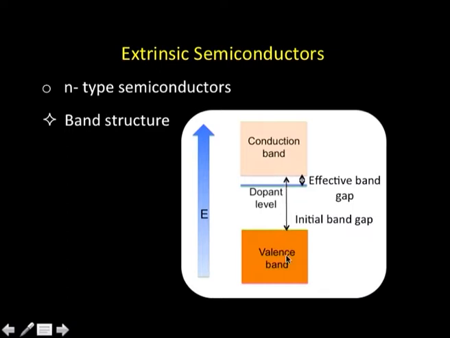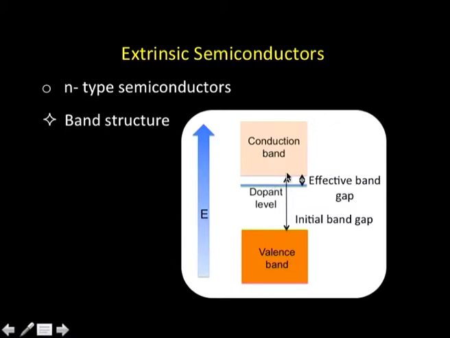But when I introduce the impurity of phosphorus, we find that the energy level for the phosphorus atom happens to be very close to the conduction band. Since this band is occupied in the case of phosphorus, because of the extra electron we talked about, when I give a little energy, the electron can go from this dopant level to the conduction band and start conducting.